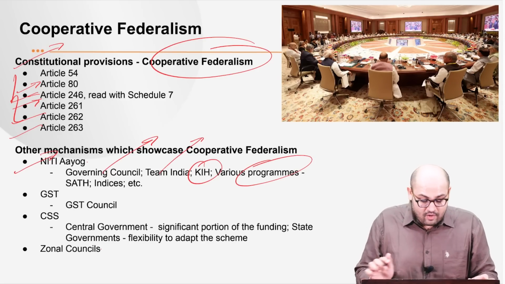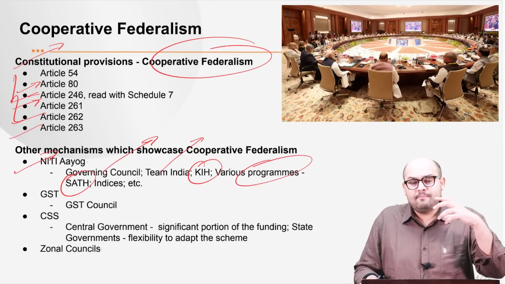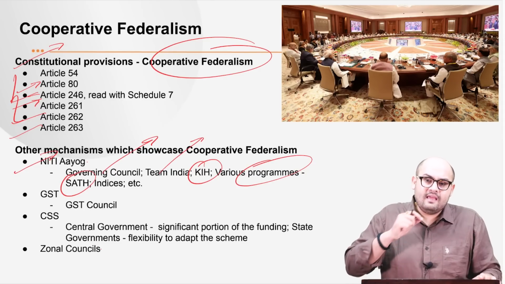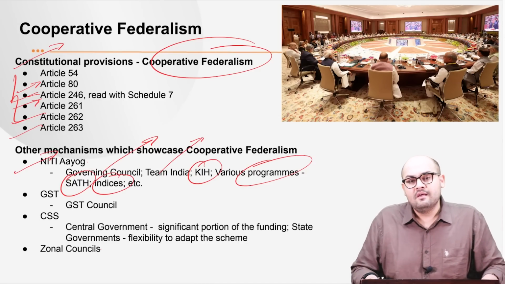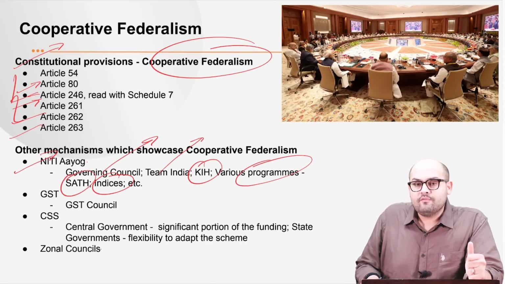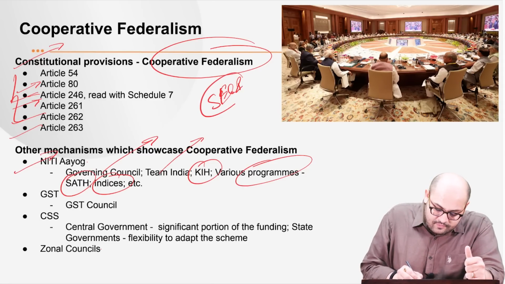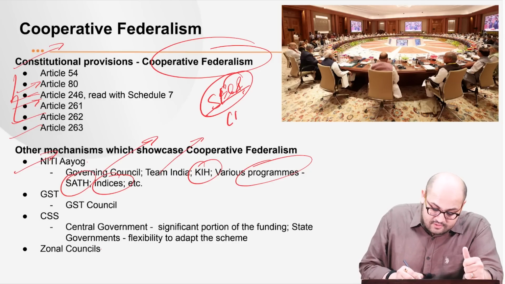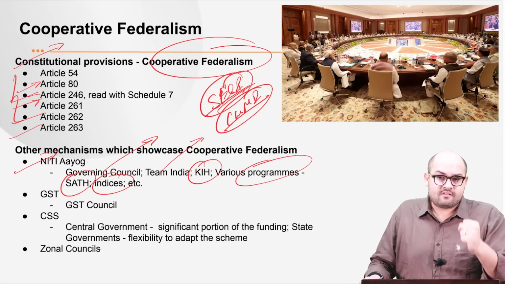Then we have various programs. For example, we have the Sustainable Action for Transforming Human Capital, right? It's a very important program considering the increasing importance of human capital. Then we have various indices which are produced by Niti Aayog. For example, we have the School Education Quality Index, right? Then we have the Composite Water Management Index. These indices also promote the spirit of competitive federalism, right?